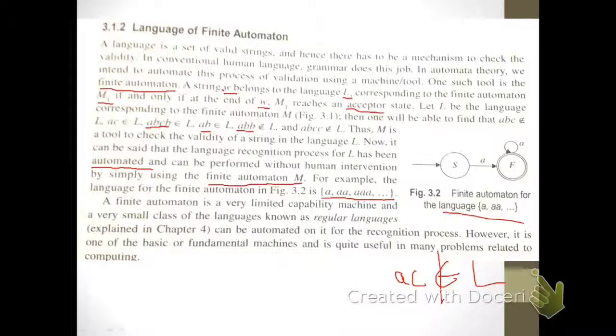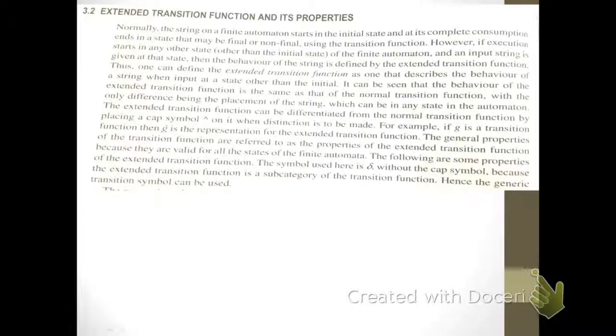A finite automata is a very limited capability machine, and a very small class of languages known as the regular languages can be automated on it for the recognition process. However, it is one of the basic or fundamental machines and is quite used in many problems related to computing. And so now we come to the term extended transition function and its properties.